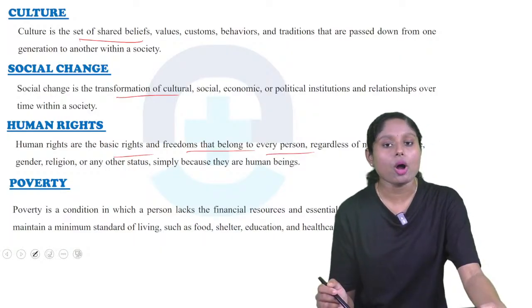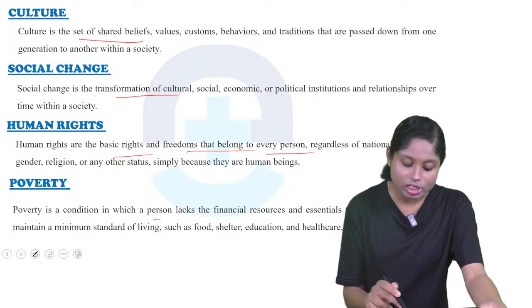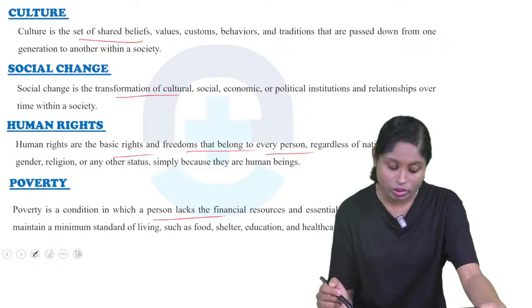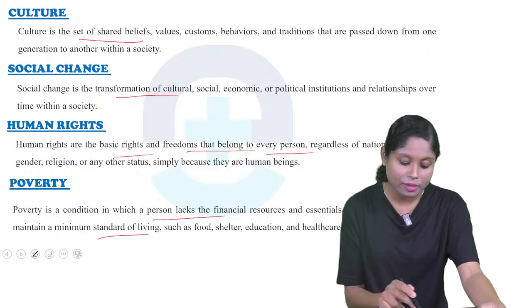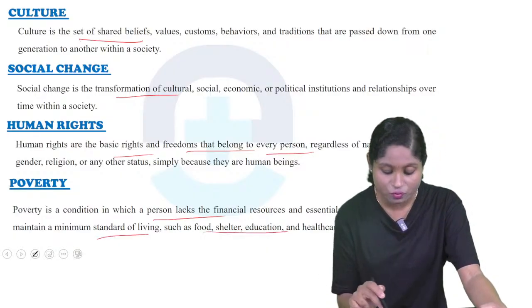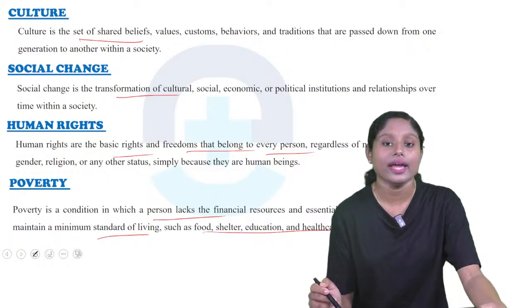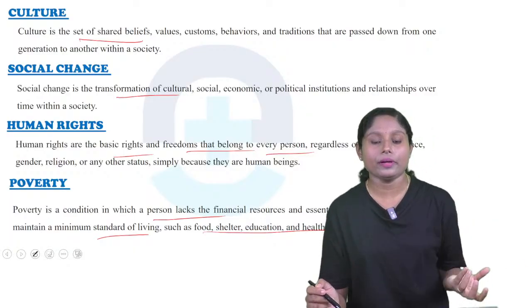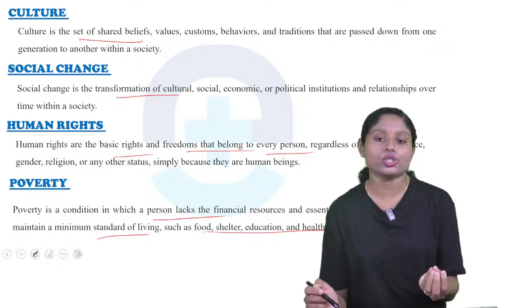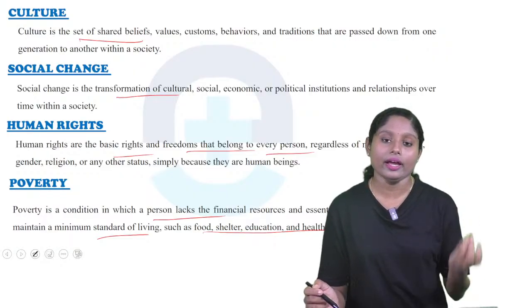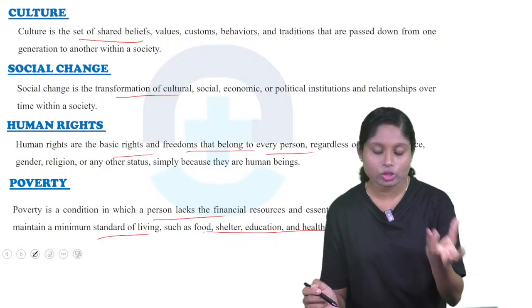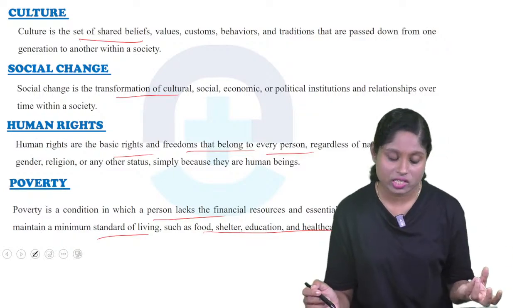The next word is poverty. So what is poverty? It's a condition where a person lacks financial resources and essentials to maintain a minimum standard of living, such as food, shelter, education and healthcare. So if a person doesn't have cash, they cannot afford food, shelter, education and healthcare. So that is poverty.